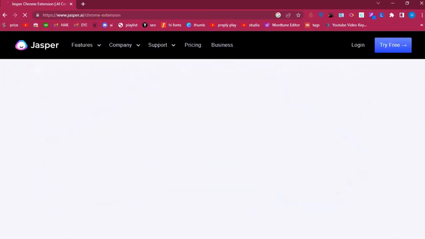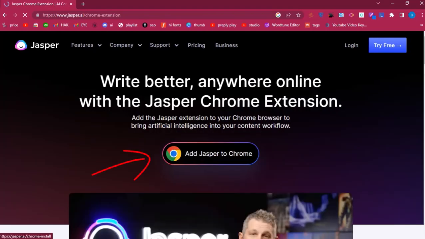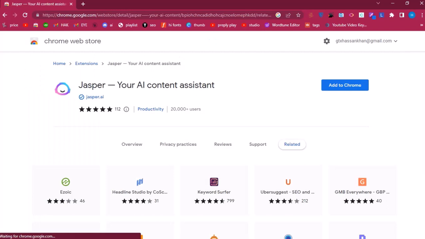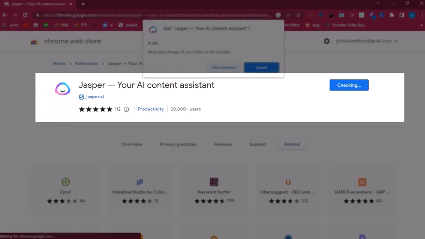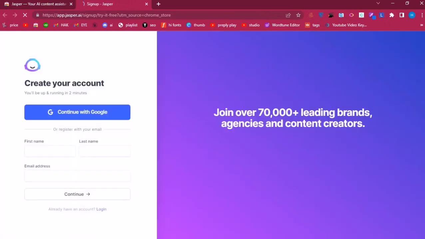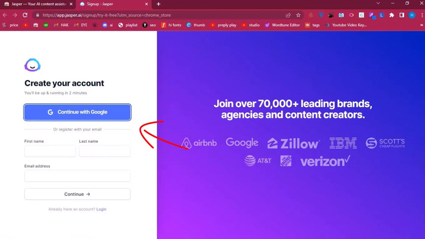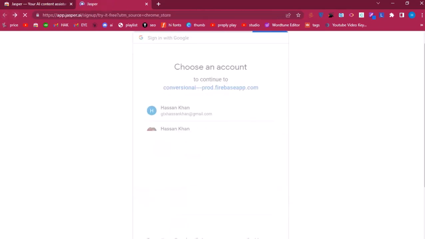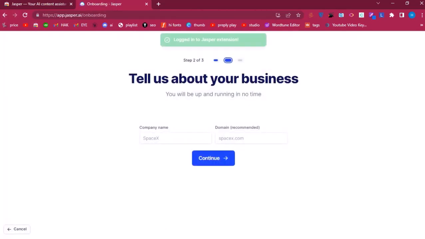So click the Add Jasper to Chrome button and you will go to the Chrome Web Store page. You can add it as a Chrome extension. Now you can see the extension is downloaded. So here you need to log in first to your application. You continue with Google. Here you can see that you choose the account which you want to select for Jasper. So I'm choosing my Google account.